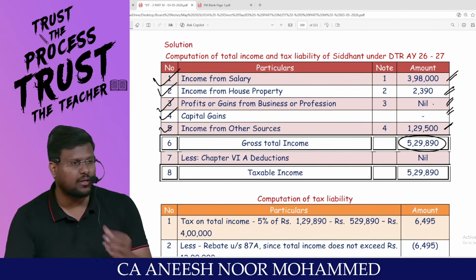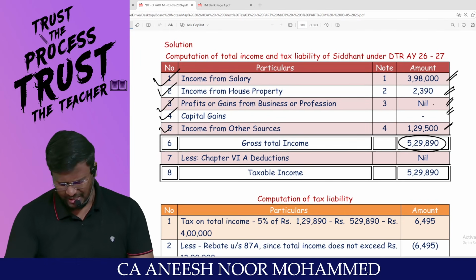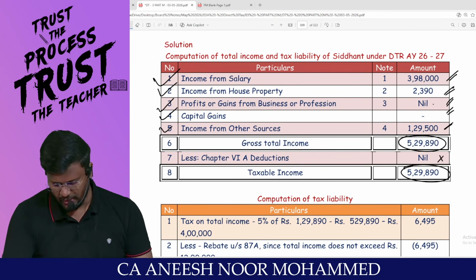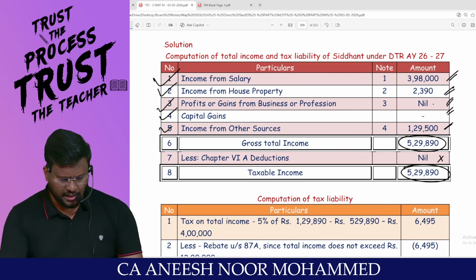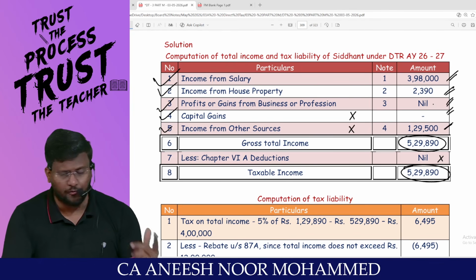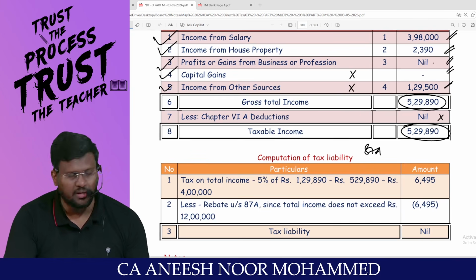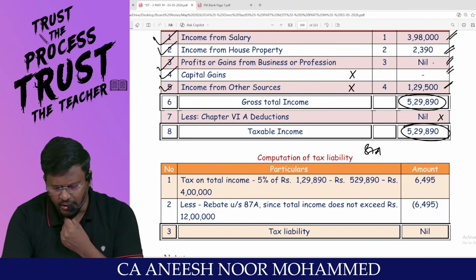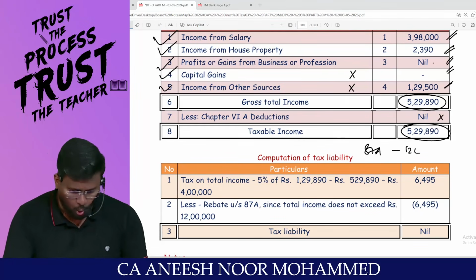If you add everything, you will get the gross total income of 5,29,890. There is no chapter 6A deduction concept under the default tax regime. 5,29,890 is the taxable income. Since, sir, there is no capital gain, and there is not even casual income under IFOS, my dear lovable students, the assessee is entitled to claim rebate under 87A. Sir, what is the threshold limit for 87A rebate under the default tax regime? 12 lakh. Does the total income exceed 12 lakh? No.